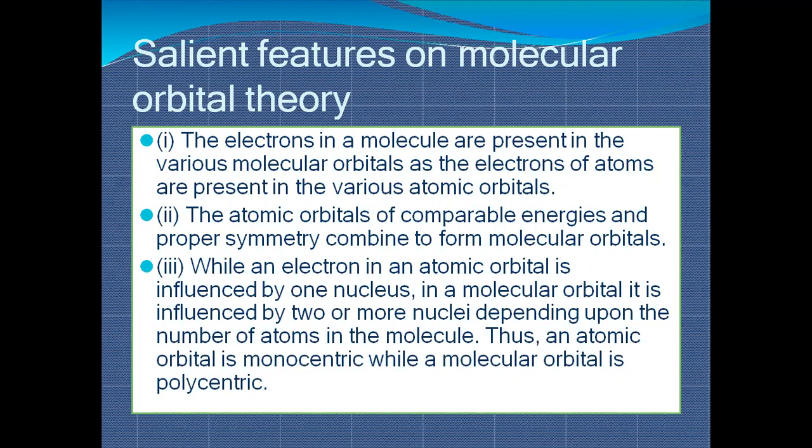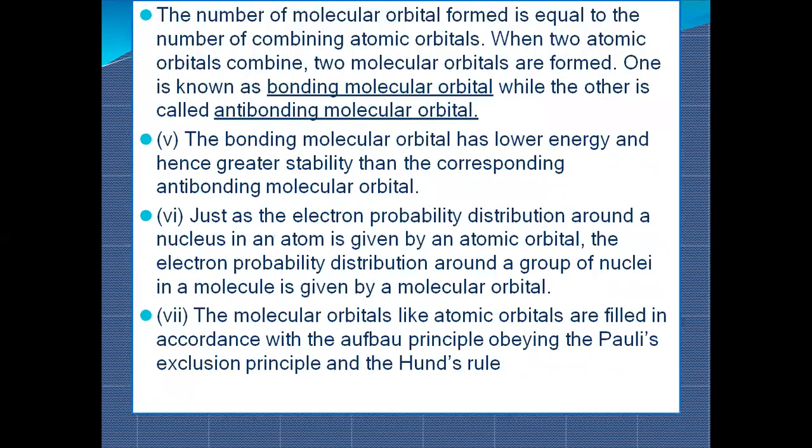The new orbitals formed by the overlapping of atomic orbitals are known as molecular orbitals. While an electron in an atomic orbital is influenced by one nucleus, in a molecular orbital it is influenced by two or more nuclei, depending upon the number of atoms in the molecule. Thus, an atomic orbital is monocentric while a molecular orbital is polycentric.